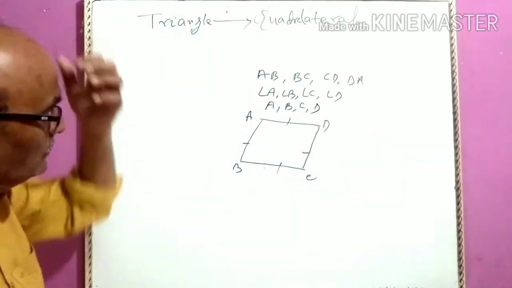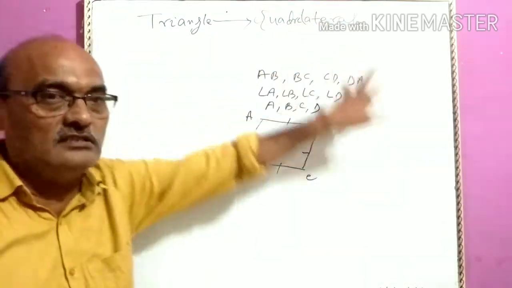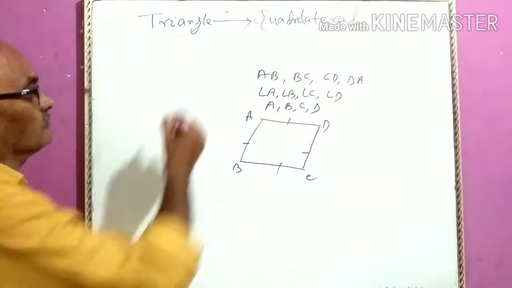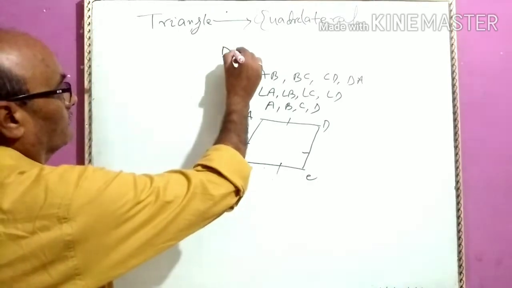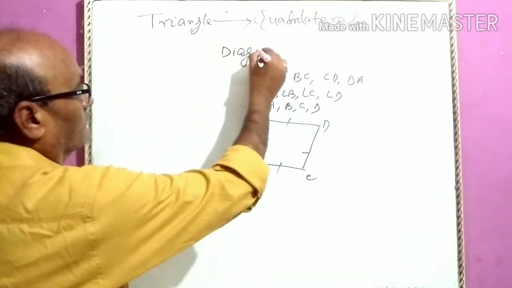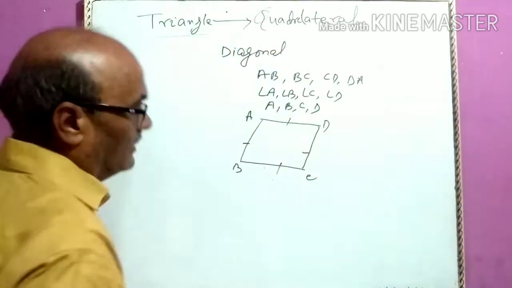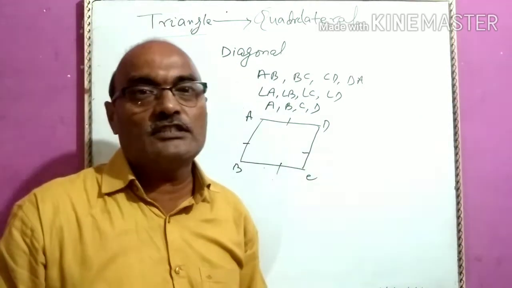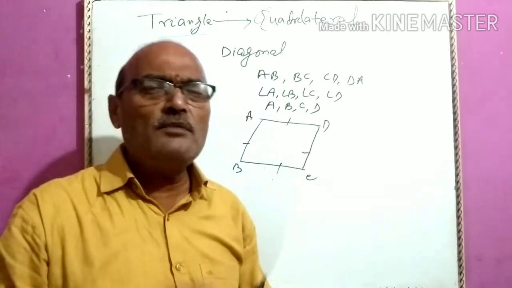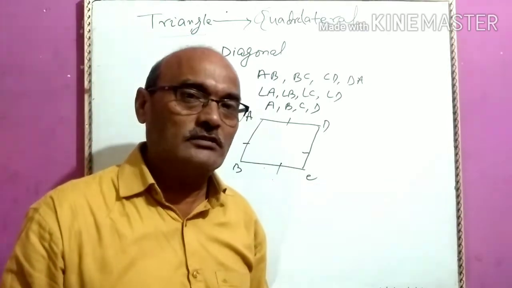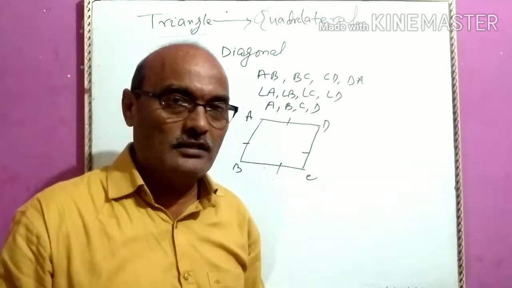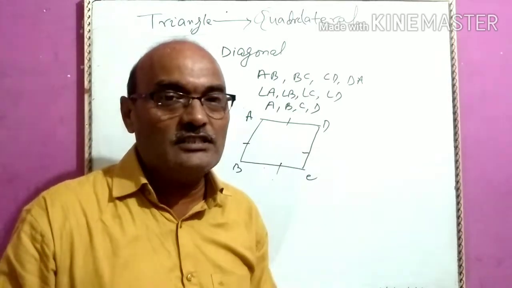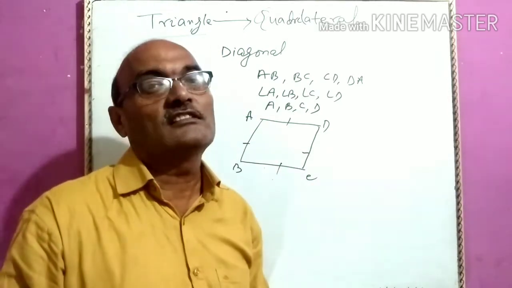And one term comes when we study quadrilateral: diagonal. What is a diagonal? A line segment joining the alternate vertices of any polygon is called a diagonal. Actually, the diagonal comes into existence from the quadrilateral.